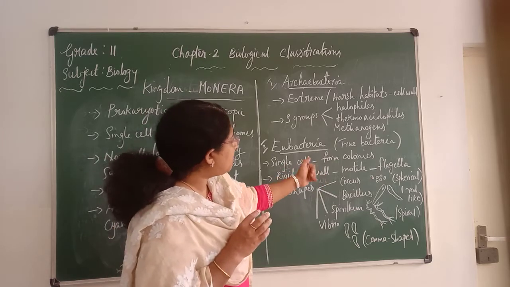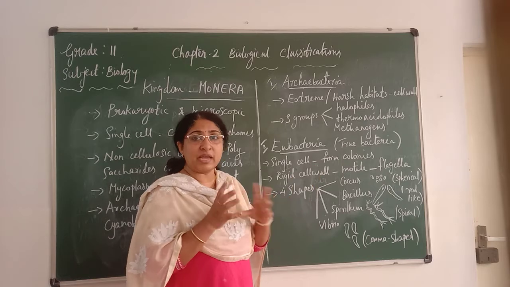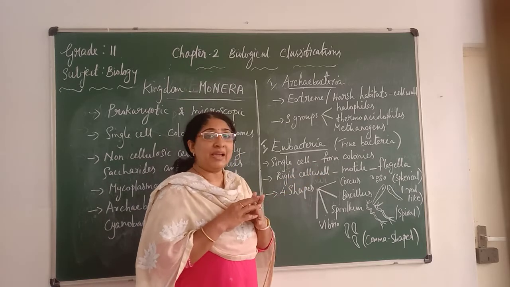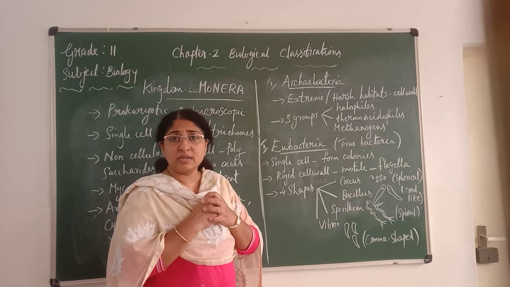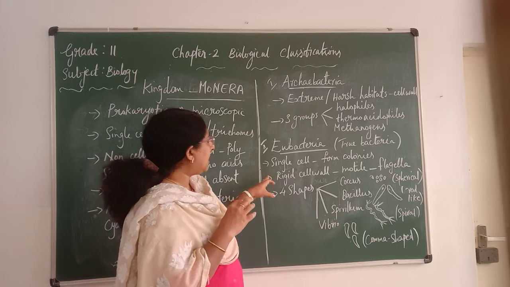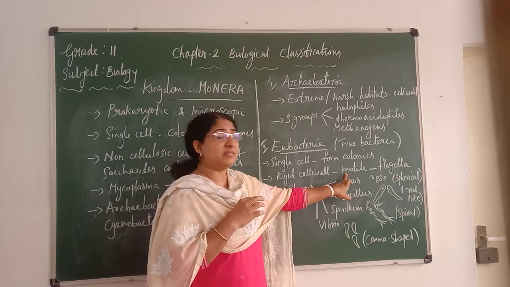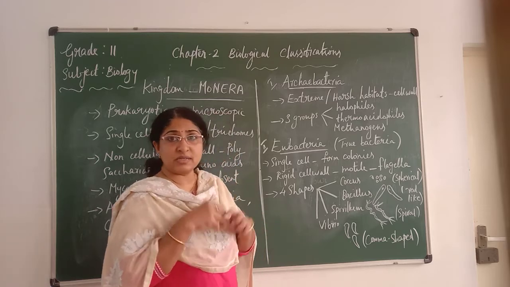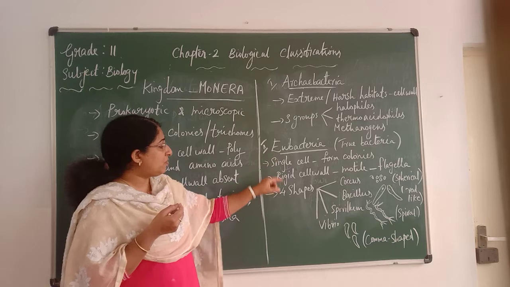The third point is that some bacteria are motile, which means they can move. If they are motile, they will have flagella. You learned Euglena with flagella and Paramecium with cilia. In the same way, if this bacteria is motile in nature, it will have flagella, which are whip-like structures.